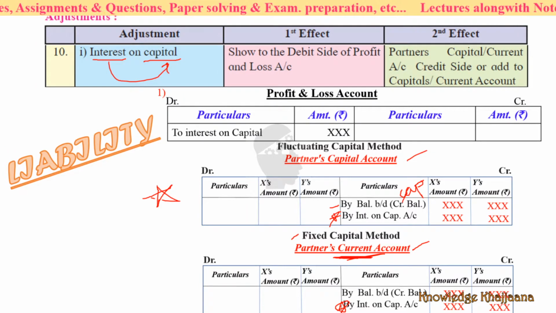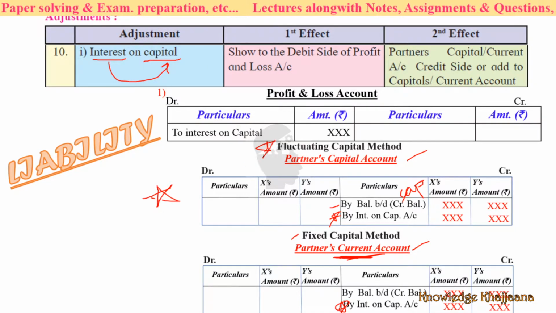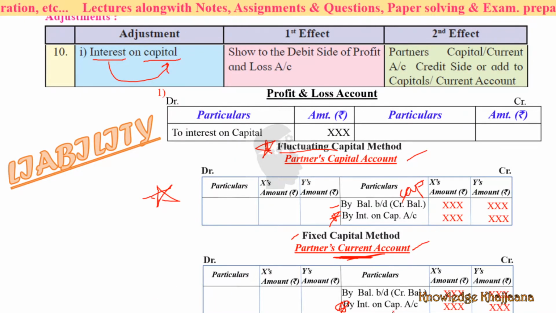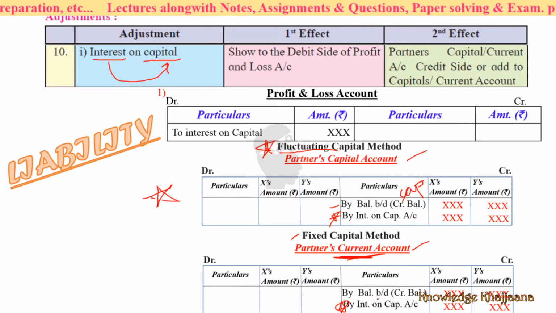See, but I have already told you, if it is not clearly mentioned which method they are following, then you have to follow the fluctuating capital method only. Okay, unless and until it is specifically mentioned, you have to follow fluctuating capital method only. If it is mentioned that the firm is following fixed capital method, then you have to make its entry under partners current account. Okay, so what is written: partners capital or current account credit side, or add to the capital or current account, add it.